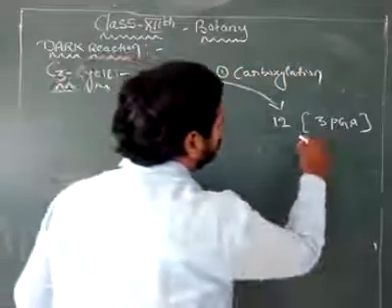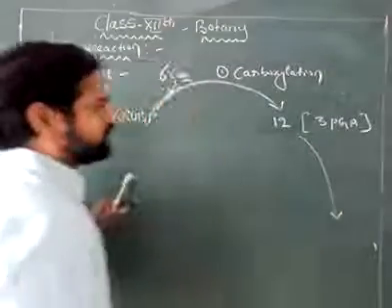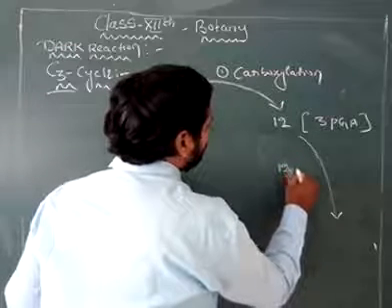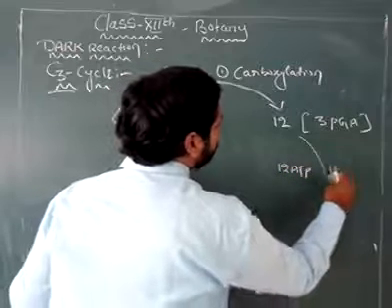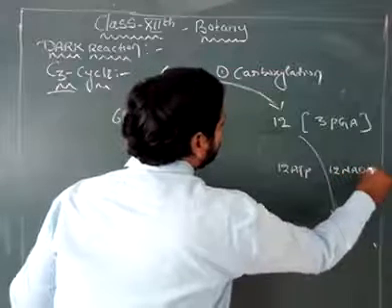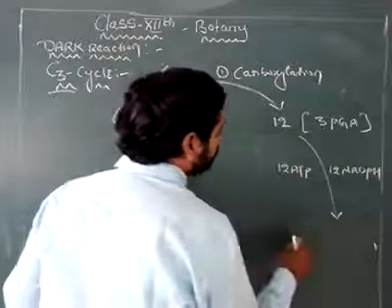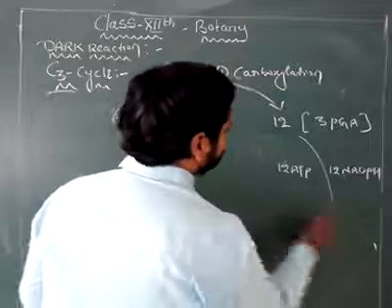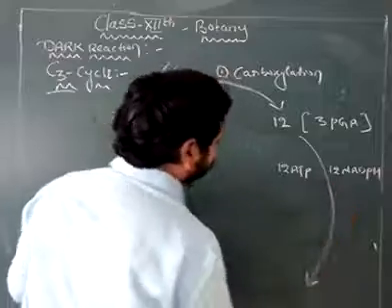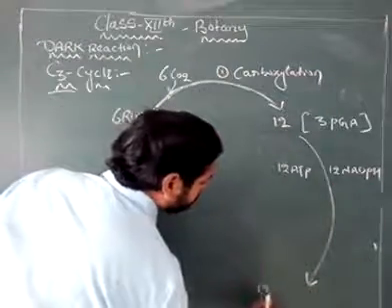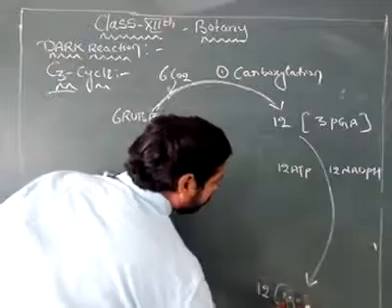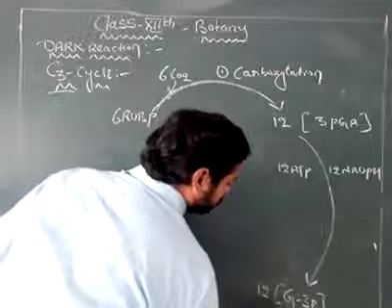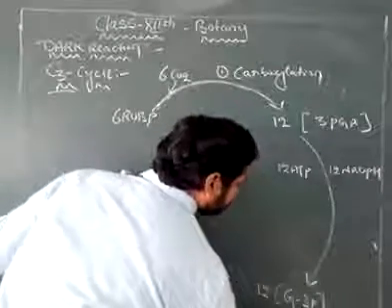Next, 12 molecules of 3-phosphoglyceric acid, by taking 12 ATP and 12 NADPH, are forming the 12 molecules of glyceraldehyde 3-phosphate, which is called triose phosphate.